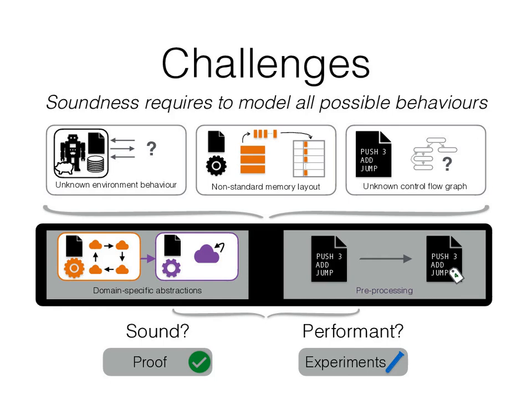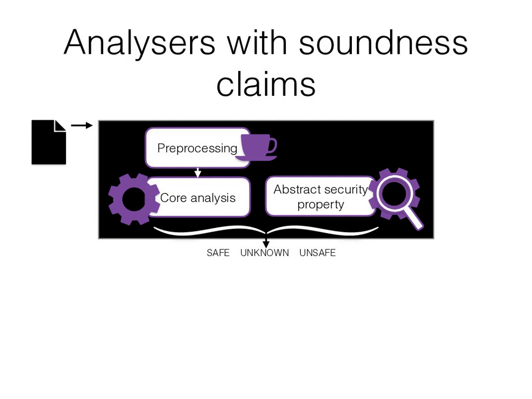To this end, one needs to perform proofs, generate a tool, and conduct experiments, and based on the results potentially refine the abstractions and the preprocessing. This is a very cumbersome and error-prone process, since it technically requires to re-implement the analyzer in each iteration step. To understand where unsoundness might be introduced in the analysis, we can take a look at this schematic.